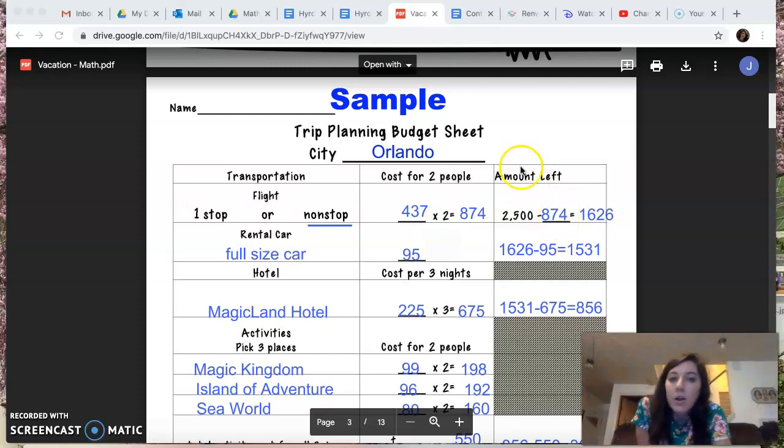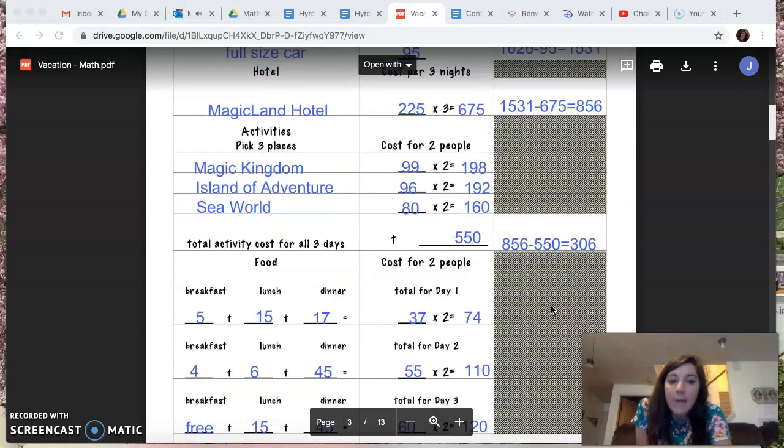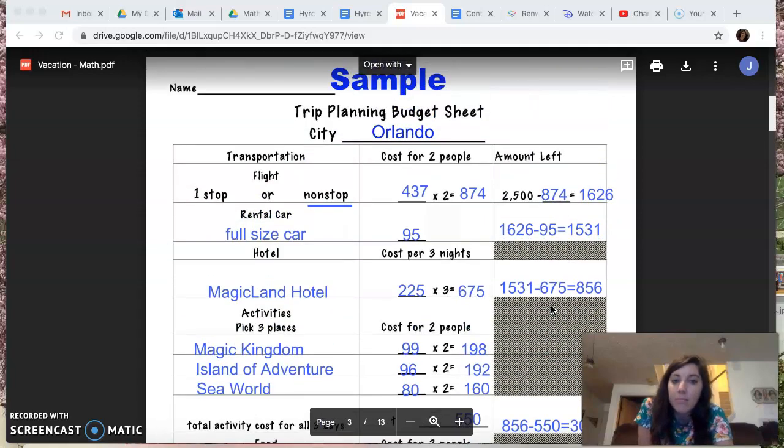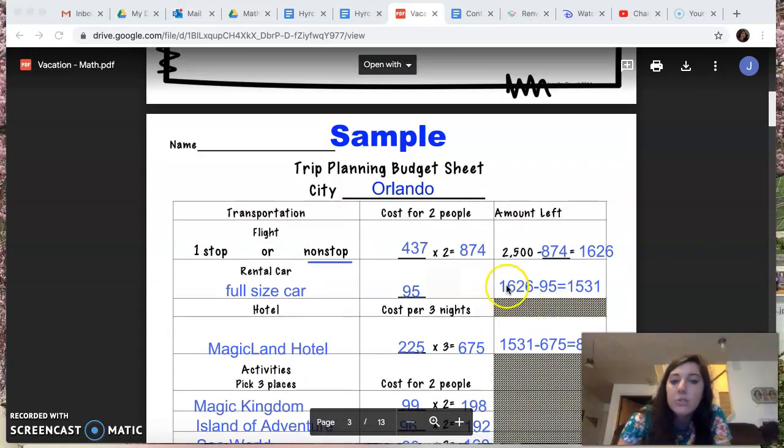On the side here it says amount left. You're going to start with $2,500, and then you're going to continue to subtract all of the money that you need to take away from that budget. So for the first one, it's $2,500, and then you're subtracting the amount you just paid for your flight. Subtracting 874, so now I have $1,626 left over.